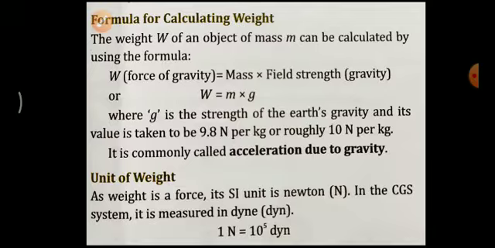The formula for calculating weight is W equal to m into g, and for each kilogram the force required by the earth is 9.8 Newton per kilogram. Okay. Then the unit of weight: as weight is a force, its SI unit is also Newton. Force and weight both have the same unit, that is Newton. In the CGS system, it is measured in dyne. 1 Newton is equal to 10 to the power 5 dyne.